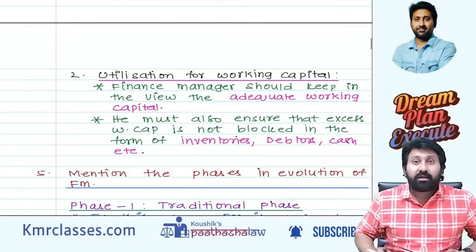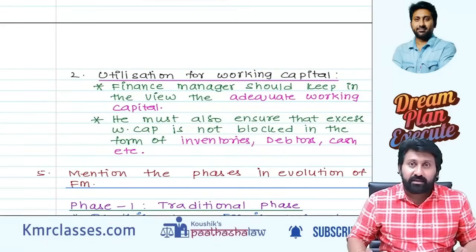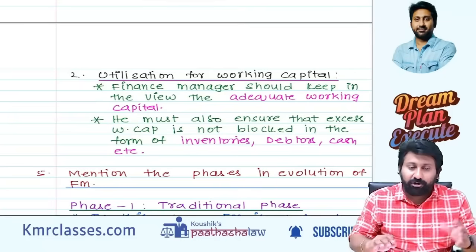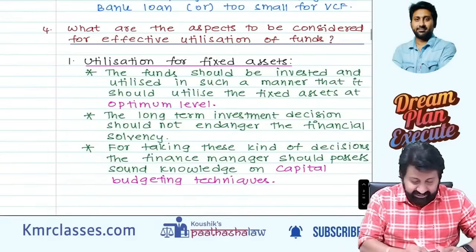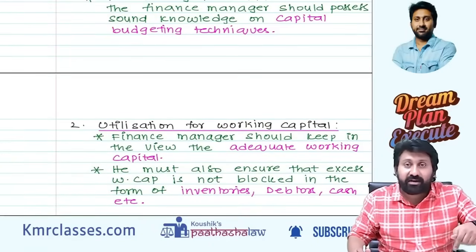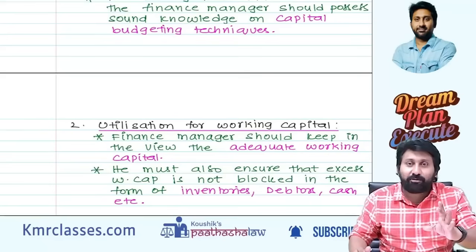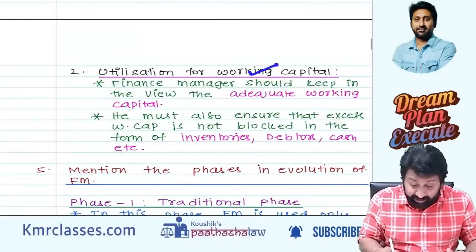Next, capital budgeting, what will you do? You will put your money in long-term assets. Sir, long-term assets, okay. I wanted to produce sugarcane juice, so a sugarcane machine is required. That decision is taken. But I have to buy sugarcane, I have to hire one person to work on that. So glasses I have to buy, ice I have to buy. All those will be used every day. I call it working capital.